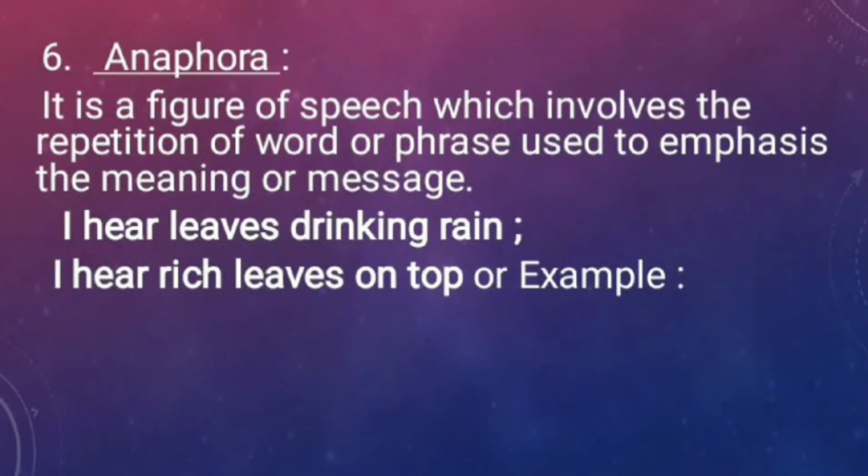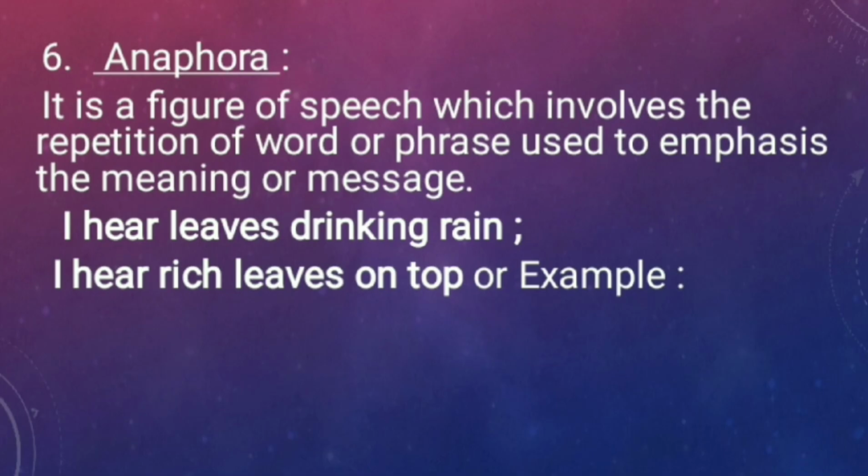Number 6, anaphora. It is a figure of speech which involves the repetition of a word or phrase used to emphasize the meaning or the message. So here in this poem, have you identified how the poet has used anaphora?